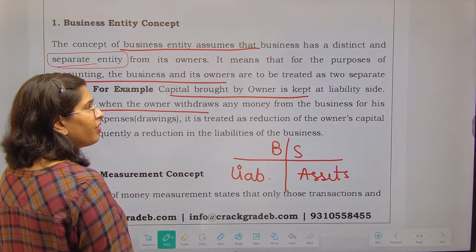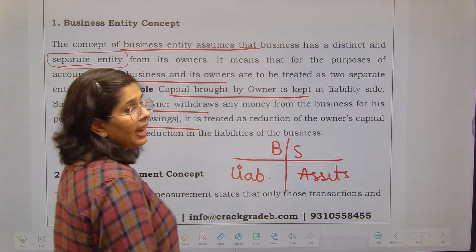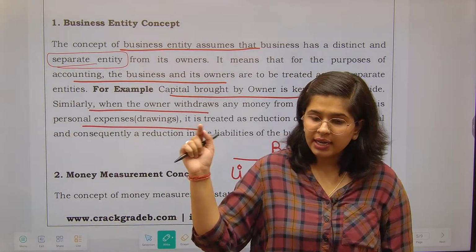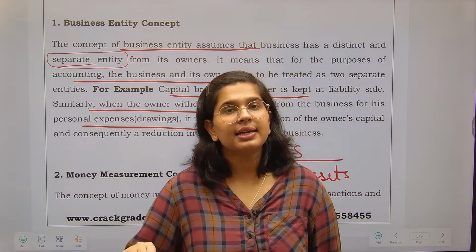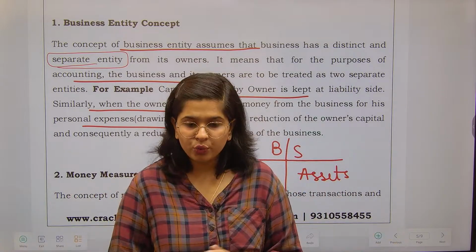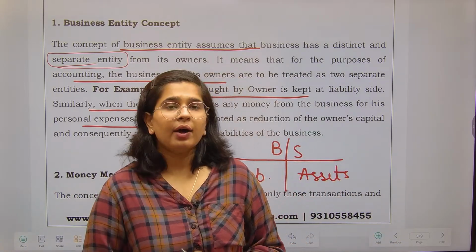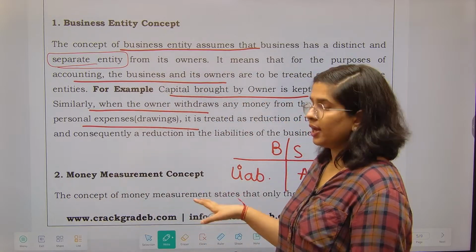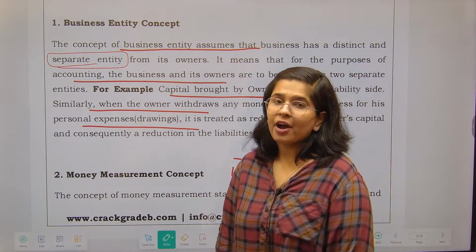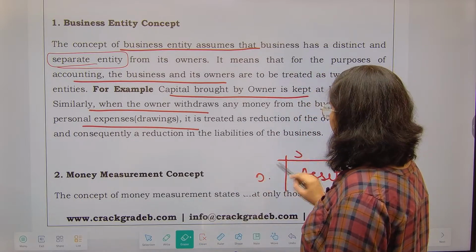Similarly, when the owner withdraws any money from the business for his personal expenses, it is treated as a reduction in capital. ऐसा इसलिए किया जाता है because we understand that the business and owner are two different things, called as the business entity concept. Now the next concept, very important, called as the money measurement concept, have been directly asked in the examination. That is why important to study.